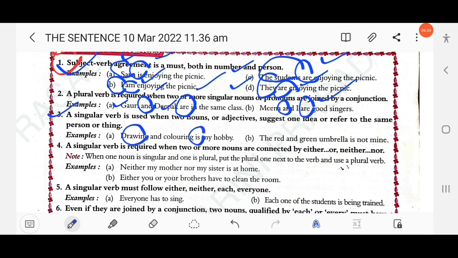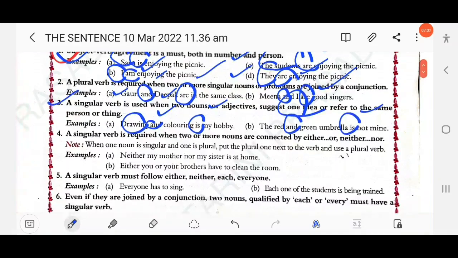Drawing and coloring is, don't use are. Here the conjunction and is used, but it will be considered as a singular, a single unit, one idea. Then, the red and green umbrella is not mine. Here you find the conjunction and is used, so don't use are, you have to use is. These are the exceptional rules you have to follow.